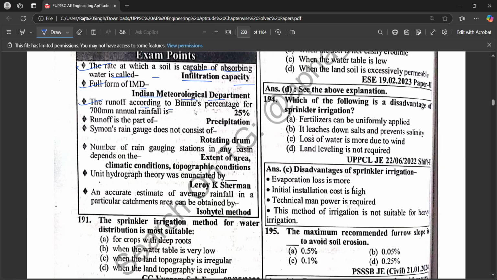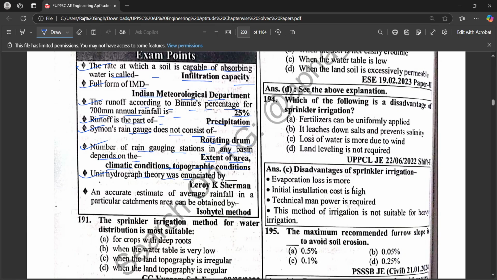The runoff according to Binnie's percentage for 700 mm annual rainfall is 25%. Runoff is the part of precipitation. Symons rain gauge does not consist of a rotating drum. The number of rain gauge stations in any basin depends on the extent of area, climatic condition, and topographic condition.